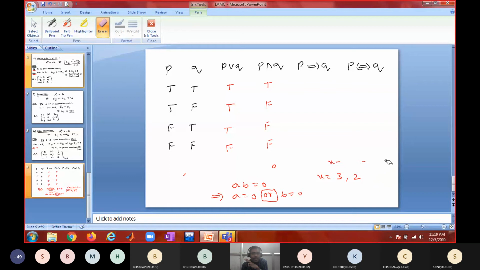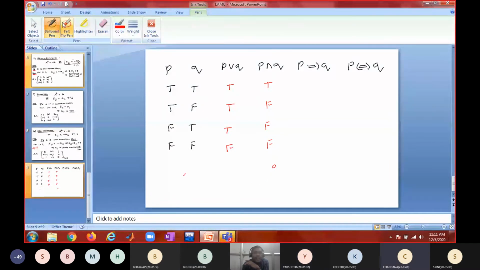Okay. Now come to the next important one, implication. What do you mean by implication? How do you write this? You will call this P implies Q. You will be calling this as if P then Q. Tell me when this will be true.